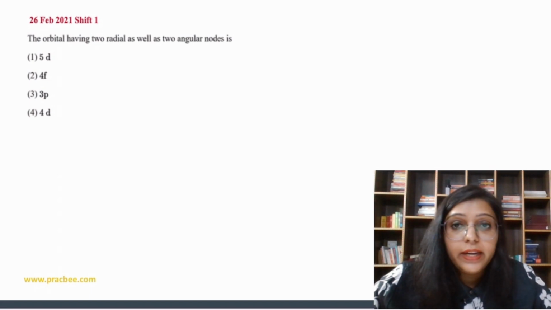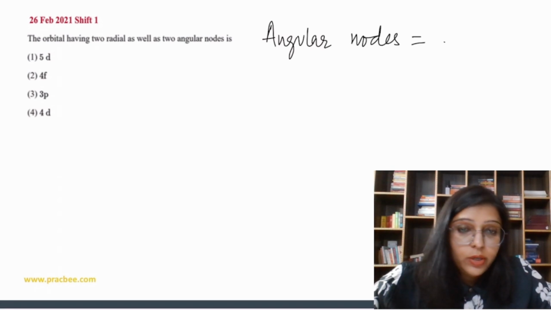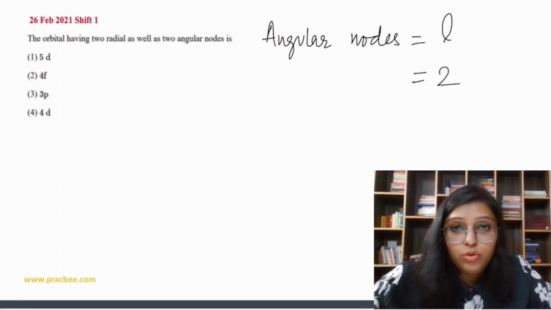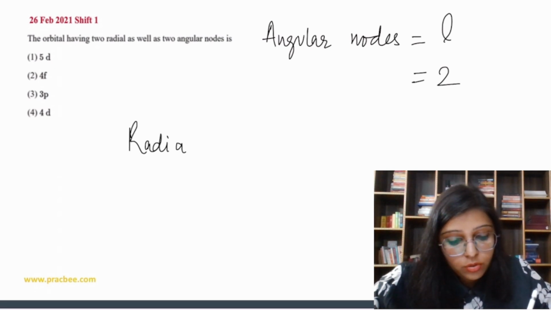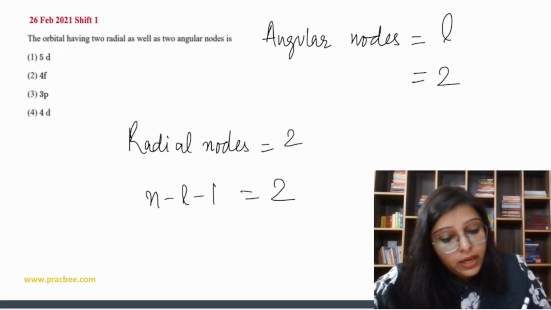Orbital having 2 radial as well as 2 angular nodes. So angular nodes equal to l, so 2 means the value of l is 2. Radial nodes 2 means n minus l minus 1 is equal to 2. So here n minus 2 minus 1 is equal to 2.